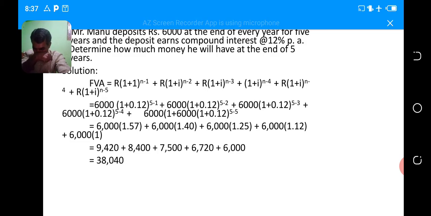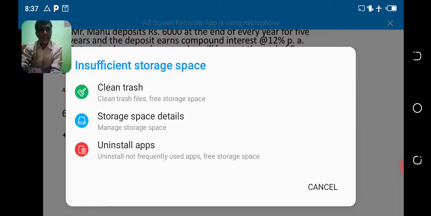Mr. Manu deposited rupees 6,000 at the end of every year for 5 years, and the deposit earns compound interest at 12% per annum. Determine how much money he will have at the end of 5 years.